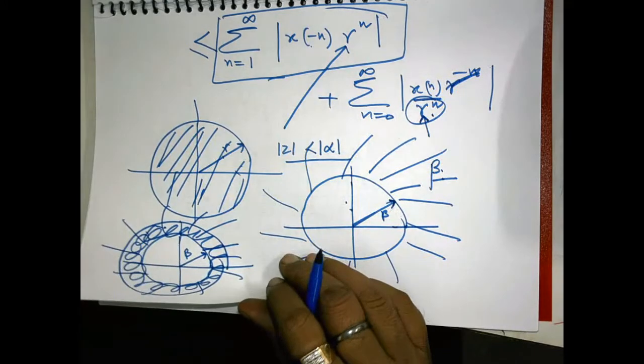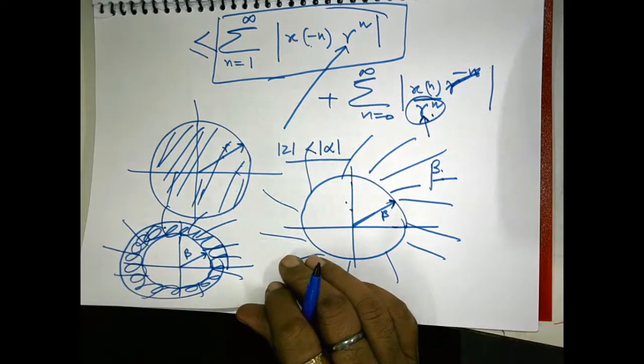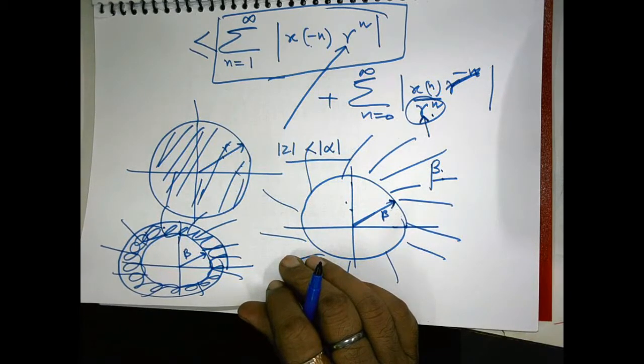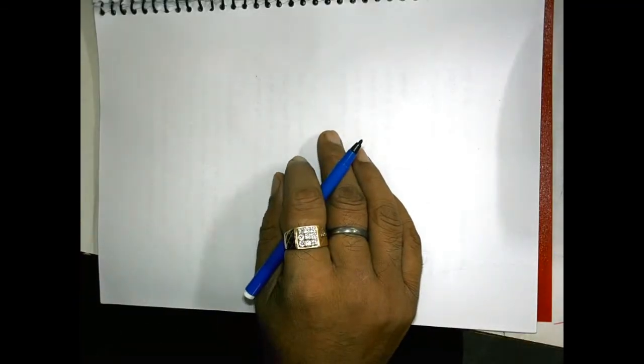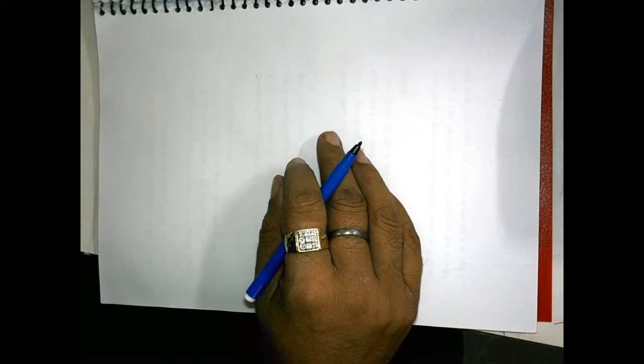But there may be a case where we do not get any common region of convergence. In that situation, the Z transform does not exist. Got my point? If we don't have any point of Z for which the power series converges, the Z transform does not exist. Okay. Now let us take another example.